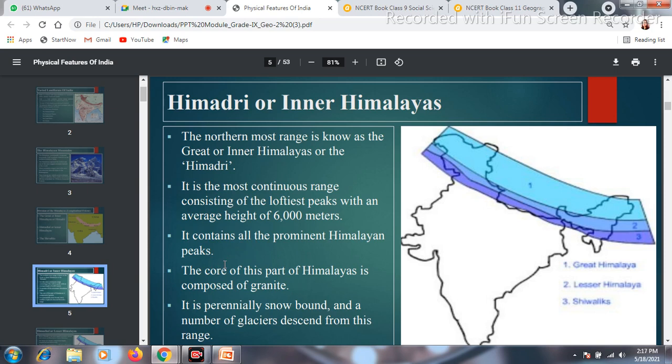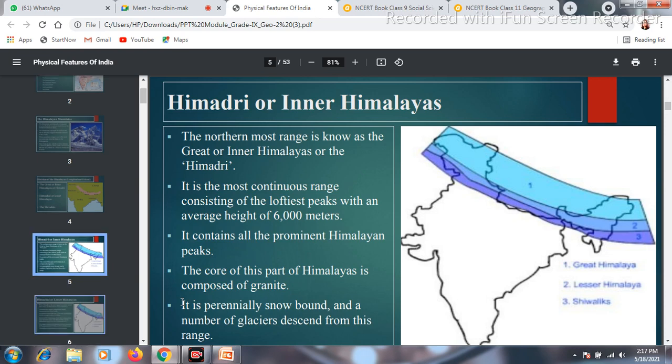The core part of the Himalaya, whatever rock is present in this core part, is made of granite rock, and it is a snow bound area. The meaning of snow bound area is that throughout the year it is totally covered with snow. And you all know about glaciers. A glacier is a chunk of ice, a big mass of ice. A large number of glaciers descend from this range. Huge numbers of glaciers are coming down from this range only, and this is all about the Himadri Himalaya.